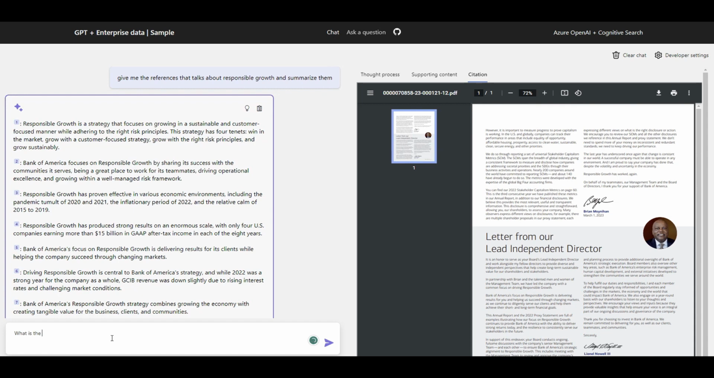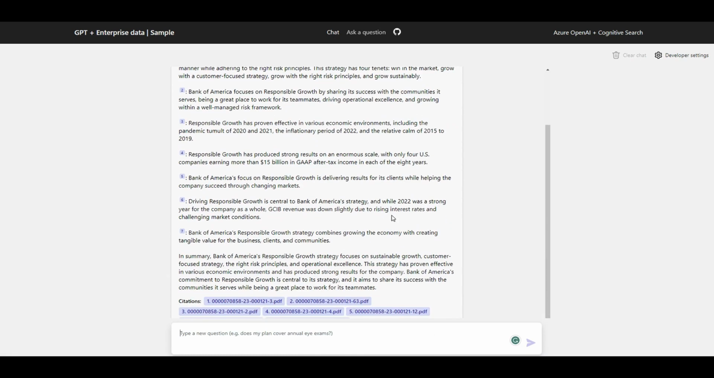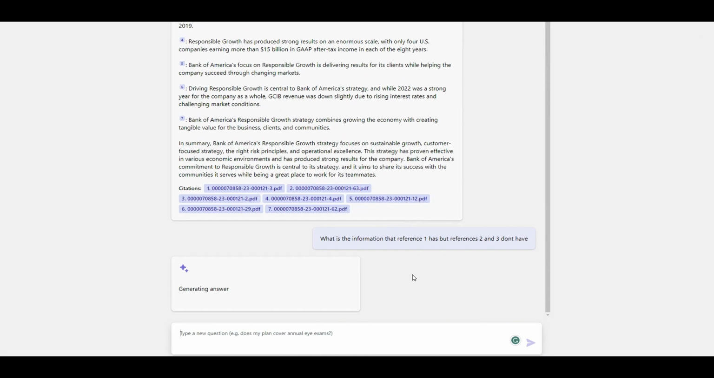What is the information that reference 1 has, but references 2 and 3, let's say, don't have? Let me fix my typos. What is the information that reference 1 has, but references 2 and 3 don't have? Sorry. Okay, let's see what the answer is going to be.